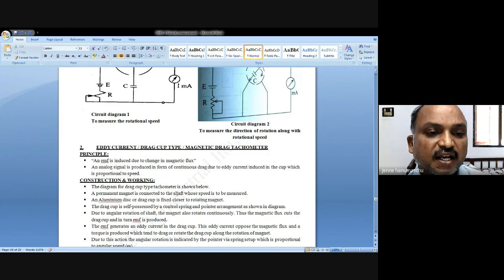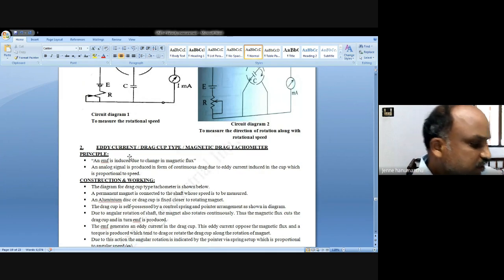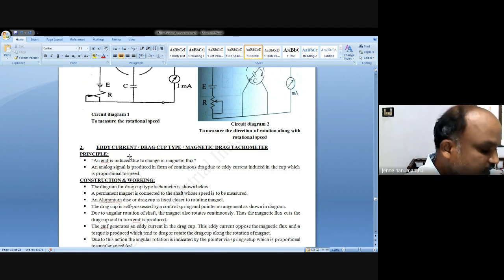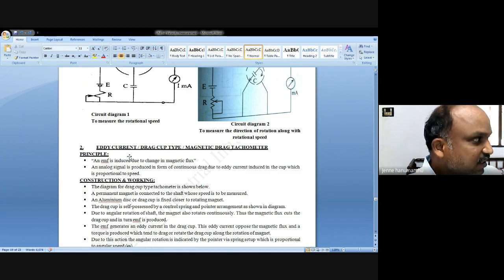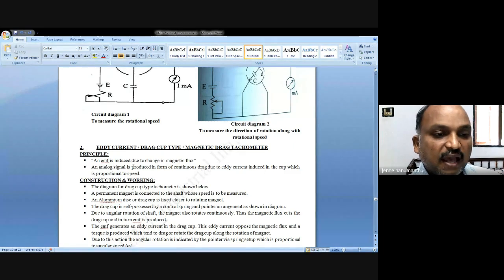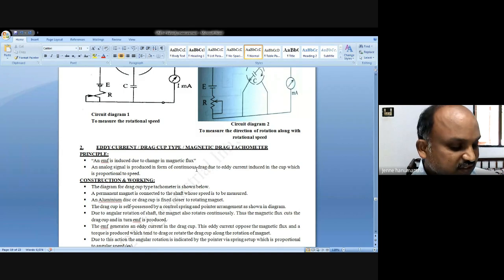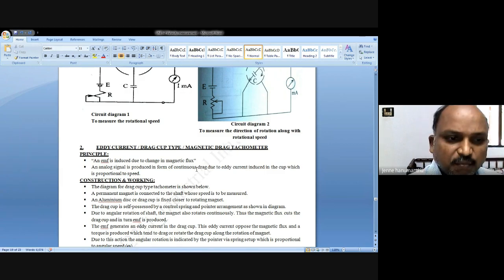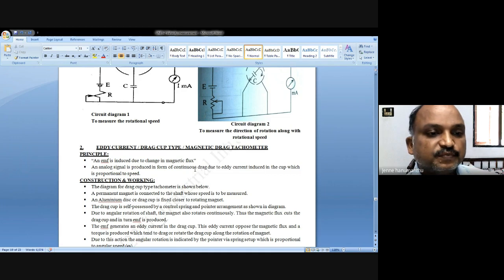Next is the eddy current drag cup, or magnetic drag tachometer, principle. In this type, an EMF is induced due to change in magnetic flux. What does it mean?